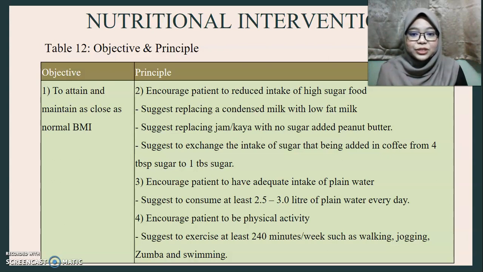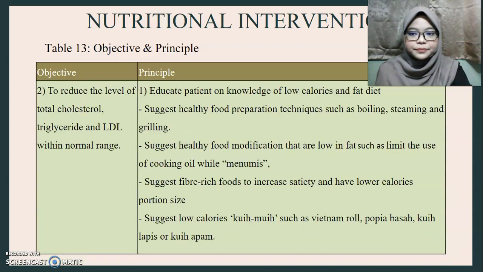Third is to encourage the patient to have adequate intake of plain water, at least 2.5 to 3 liters every day. And the fourth one is to encourage the patient to be physically active, such as exercising at least 240 minutes per week, for example walking, jogging, Zumba, and swimming.